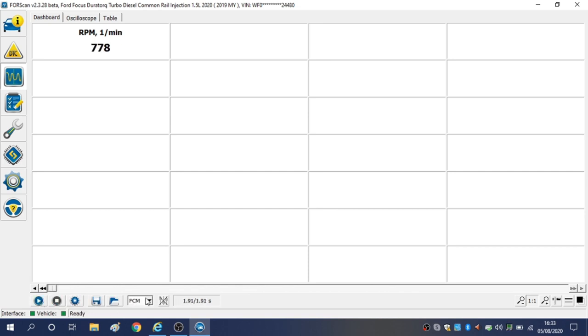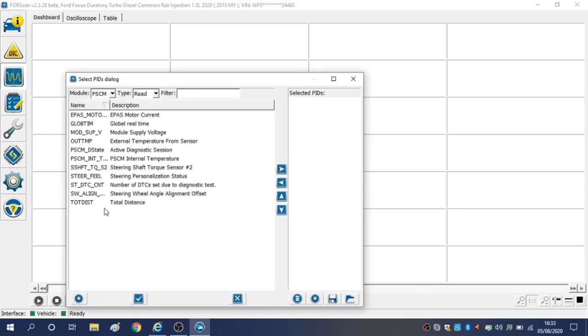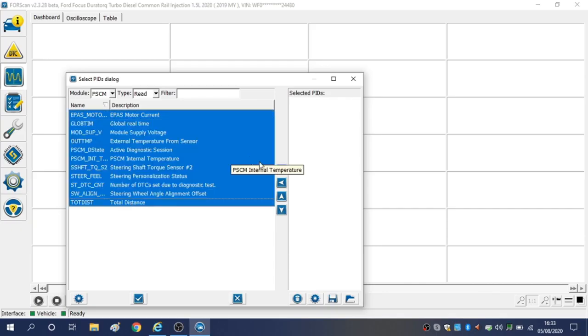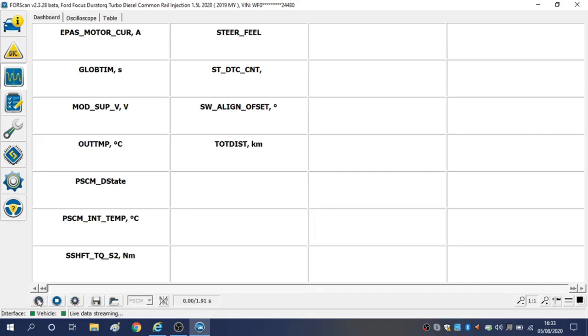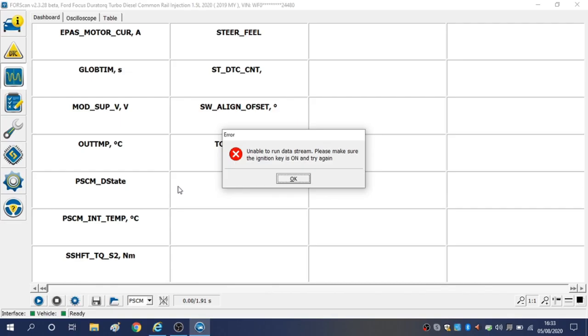We've got communication with the powertrain control module. So we're now going to go into the power steering module. Again, highlight all the data PIDs, press start, and again we can't read anything. So we'll come out of there now and we'll go back to the vehicle.